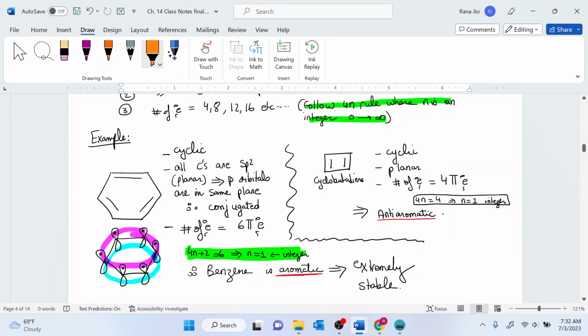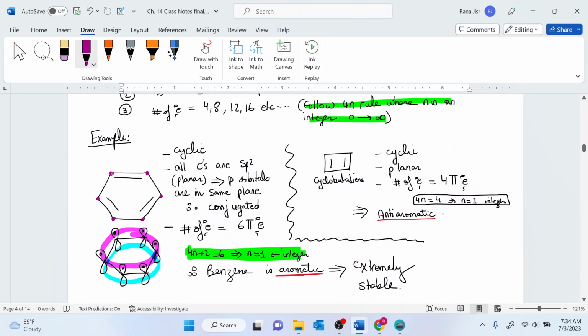Let's have an example. Benzene. Benzene is cyclic. All its carbons are sp2 hybridized, so it is planar, and you can see that the p orbitals overlap with each other, so they lie in the same plane. This means that your system is conjugated. For the number of electrons, count every double bond as 2 electrons, and you're going to end up with 6 pi electrons. So all of these conditions are satisfied for an aromatic compound. This is why we say that benzene is aromatic.